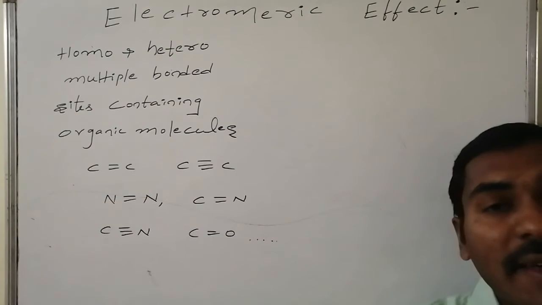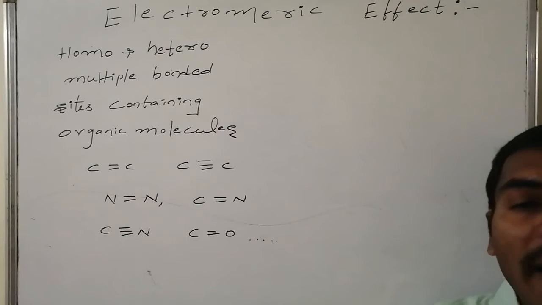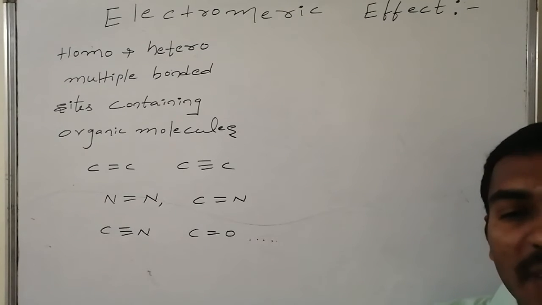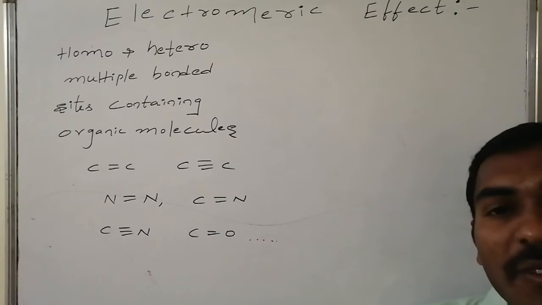Thus, they may have zero dispersion or a little dispersion of charges on the terminals of the multiple bonds.